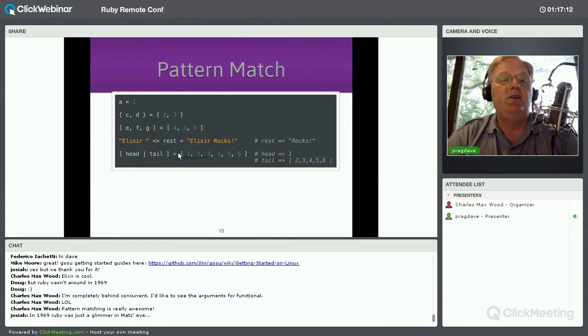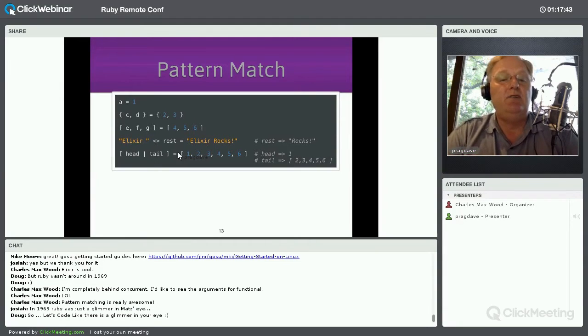In the next line of code there, I have a tuple. That's with the curly braces around it. So that's like a kind of fixed length list. And here I'm saying that I have a tuple that has C and D in it, and that is the same as a tuple that has 2 and 3 in it. And to make that true, then Elixir says, okay, well, in that case, C must be the same as the value 2, and D must be the same as the value 3. I can also match on a list. So that's the square brackets, and the same thing applies. So E, F, and G equals 4, 5, and 6.